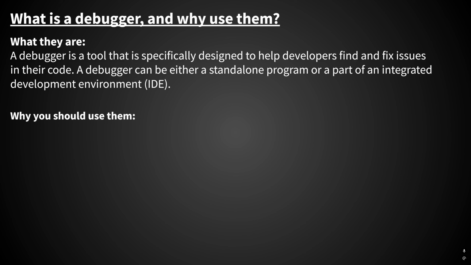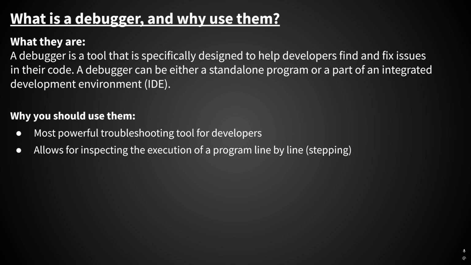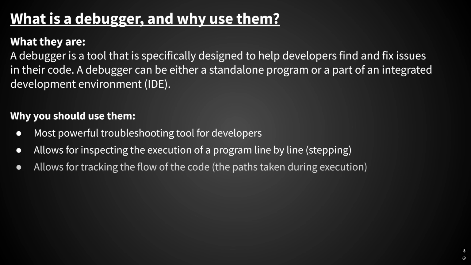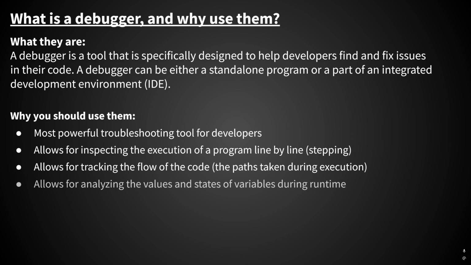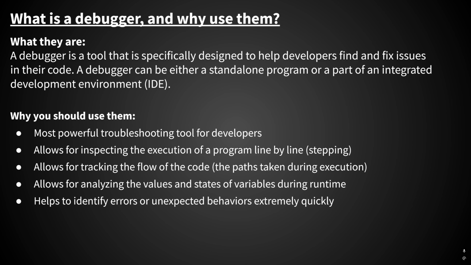As for the benefits debugging provides, debugging is your most powerful troubleshooting tool as a programmer. Debugging allows you to inspect the execution of a program line by line, which in turn lets you track the flow of the code, which just means the paths that your program takes during execution. Debugging allows you to analyze the values and states of variables while a program is running, and all of this contributes to helping you identify errors or unexpected behaviors in code extremely quickly.